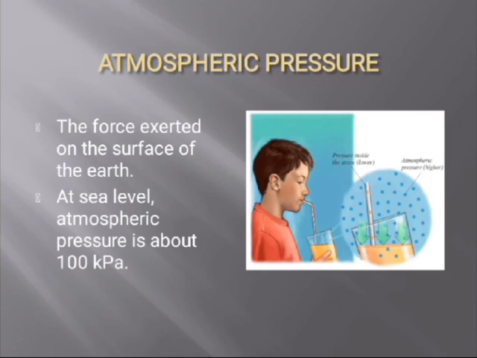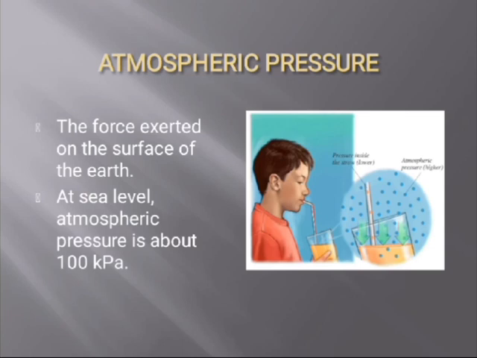Our next topic is atmospheric pressure. The air around us has weight and it presses against everything it touches. What is atmospheric pressure? The force exerted on the surface of the earth by the air above it as gravity pulls it to the earth. At sea level, atmospheric pressure is about 100 kilopascals, which is equivalent to the weight of 10 cars pressing on every square meter.